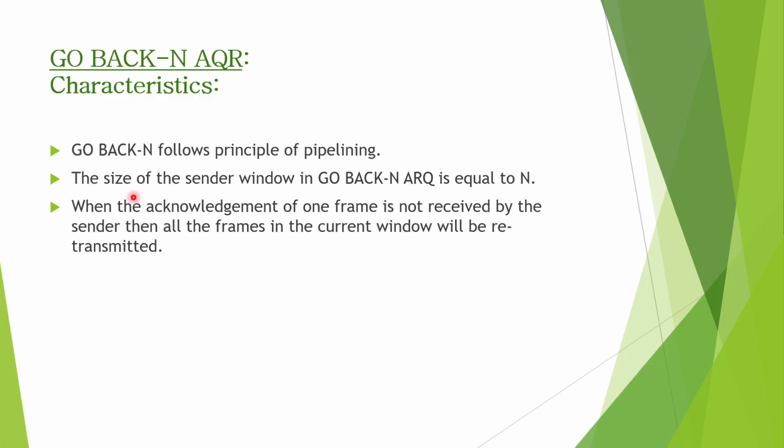Now, some of the characteristics: Go Back N follows the principle of pipelining, as I told before, where multiple frames can be sent by the sender before receiving an acknowledgement. The size of the sender window in Go Back N ARQ is equal to N. And when the acknowledgement of one frame is not received by the sender, then all the frames in the current window will be retransmitted. I will explain this from the next slide with an example.